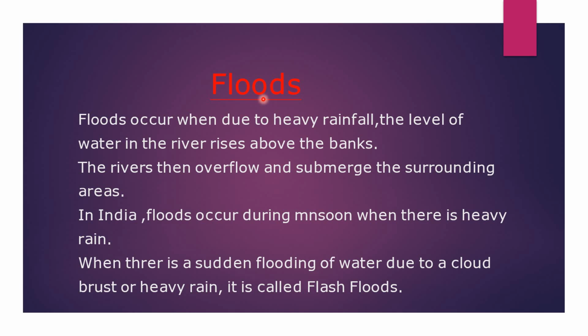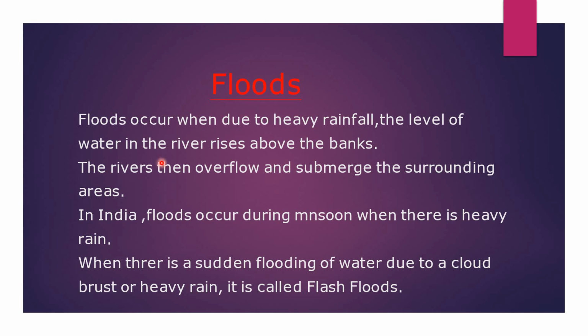So, what are floods? Floods occur due to heavy rainfall. With heavy rainfall, the level of water in the river rises above the banks.